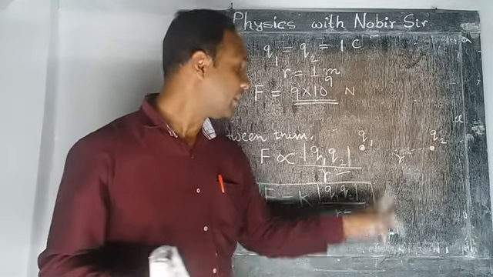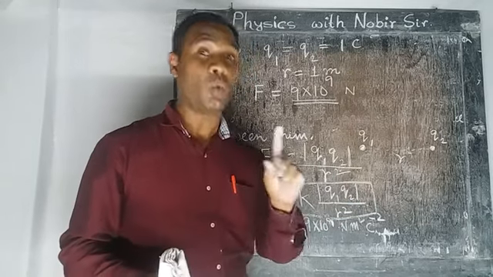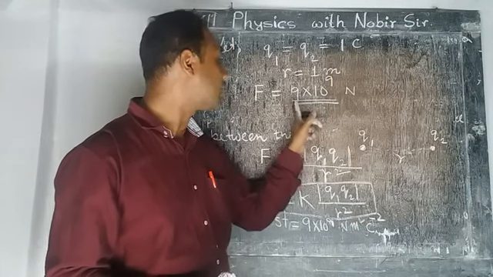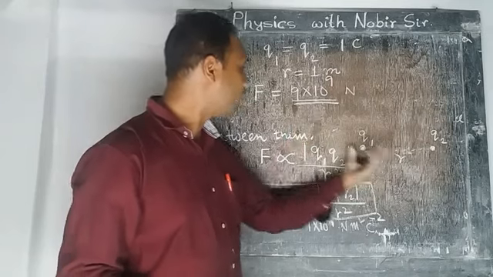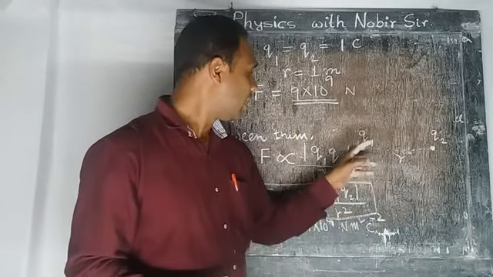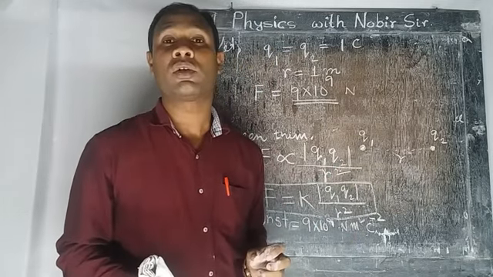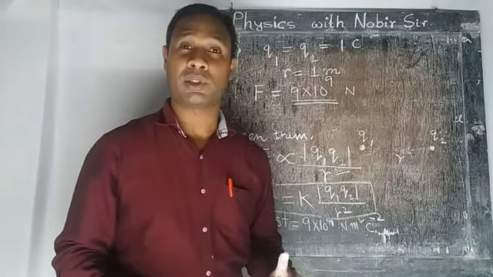That means what? It indicates that the two charges are the same and the value of each charge will be 1 Coulomb. Then only is it possible for the force between the two charges to be 9 into 10 to the power 9 Newton. Otherwise no. If the force is less than 9 into 10 to the power 9, that means there is less than 1 Coulomb here, which is why the force is less. If it is more than 9 into 10 to the power 9, that means there is more than 1 Coulomb here.